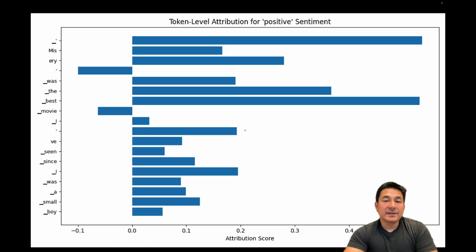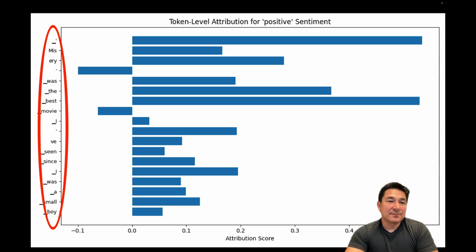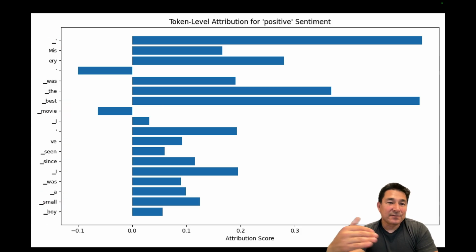And as we saw before, we can use CAPTUM in order to understand how our sentiment analysis model came to that particular conclusion. So here we see a token level attribution for positive sentiment. Anything to the right of 0.0, which represents neutral, leads you to a more positive statement. Anything to the left, that's a negative number for an attribution score, typically indicates a negative sentiment. So on the left-hand side, we can see "Misery was the best movie I've seen since I was a small boy." And as you can see from the attribution score of the individual words, this sentence came back as a positive sentiment.